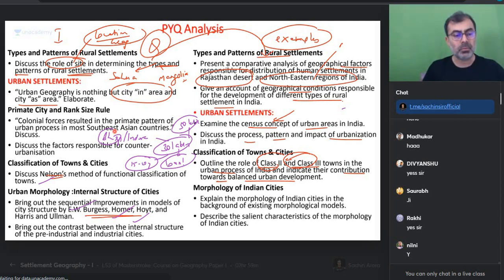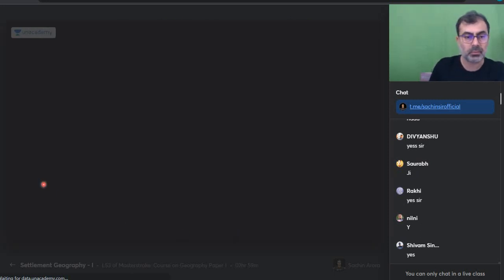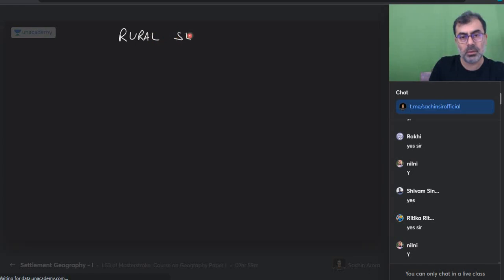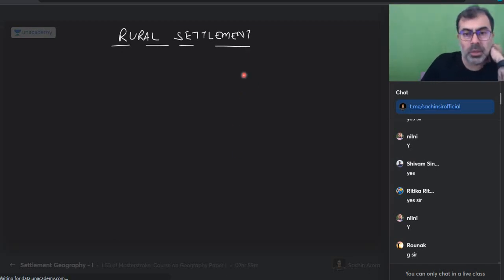Is everyone okay? So पहले किससे शुरू कर रहे हैं? Rural settlement से शुरू करते हैं. Let us start with rural settlement. क्या होता है rural settlement? The word that comes to my mind is village is a rural settlement. I think rural settlements अगर मुझसे पूछें, so place which has more than 9 dwelling units.